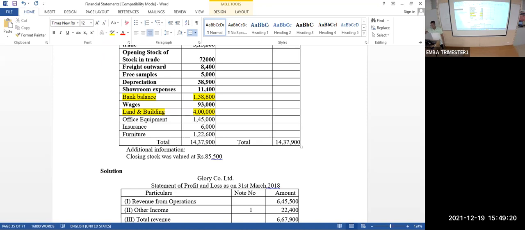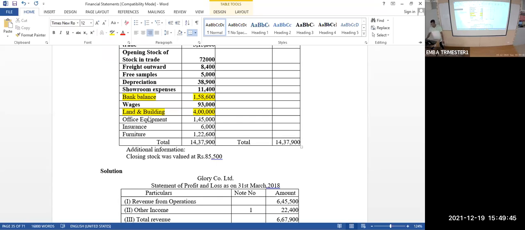What are the 5 categories? Equity, liability, asset, expense, income. All accounting is revolving around these 5 only. Nothing more than this. Asset, equity, liability should go to balance sheet. Income and expenditure should only come to profit and loss account.